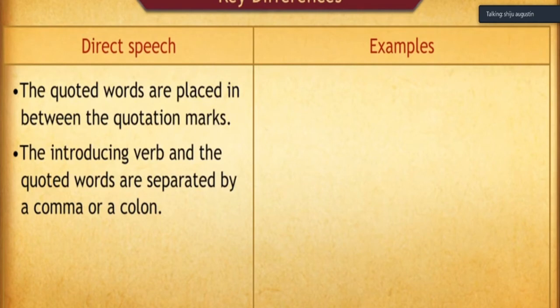Direct speech: the quoted words are placed in between the quotation marks. This is one of the most important differences of direct speech. The quoted words are placed in between the quotation marks. Did you write down? Second one, the introducing verb and the quoted words are separated by a comma or a colon.